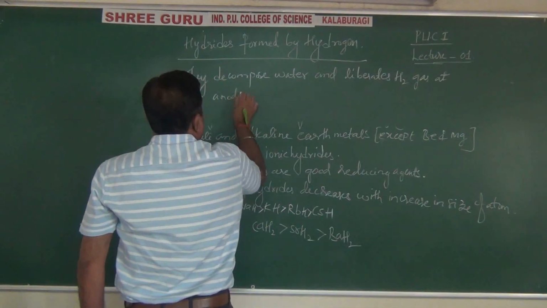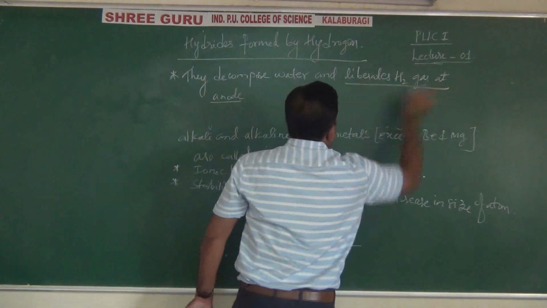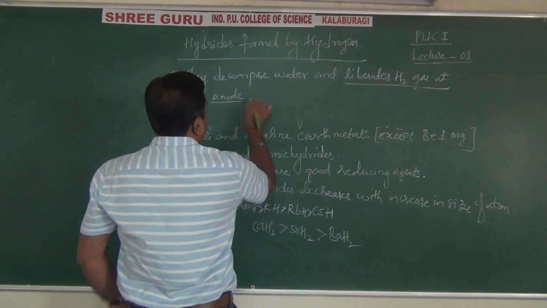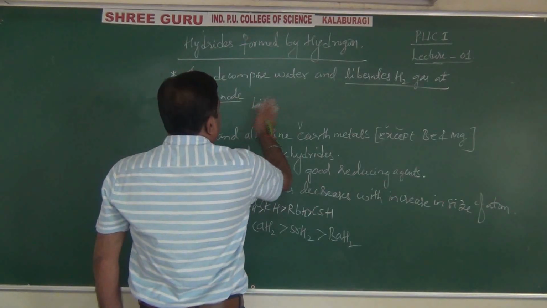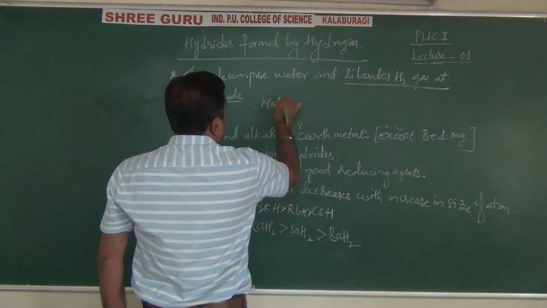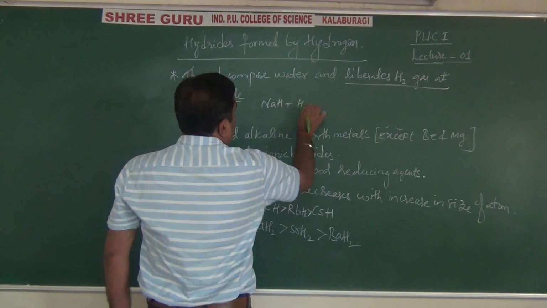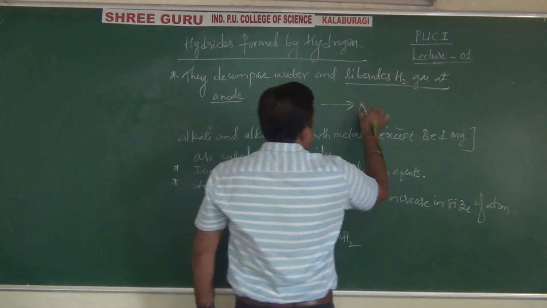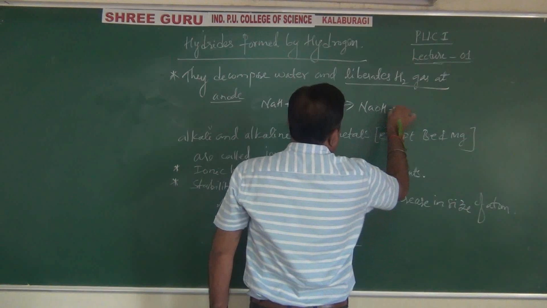Very, very important for CET. For example, take sodium hydride, the best example. It reacts with water and forms NaOH and liberates hydrogen.